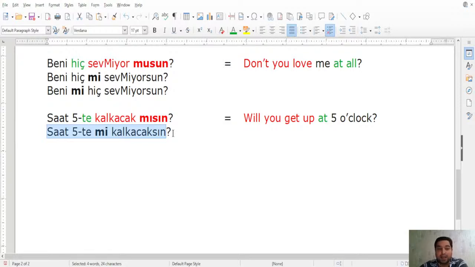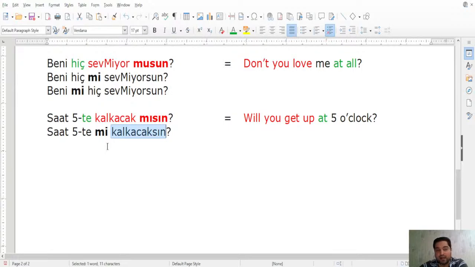Okay, now pay attention, first of all, that mısın, okay, mı became mi here, right? That's already what you know. And kalkacak mısın becomes kalkacaksın, right? You just remove the question part and leave only the person ending, kalkacaksın. So mı became mi and kalkacak mısın becomes kalkacaksın.